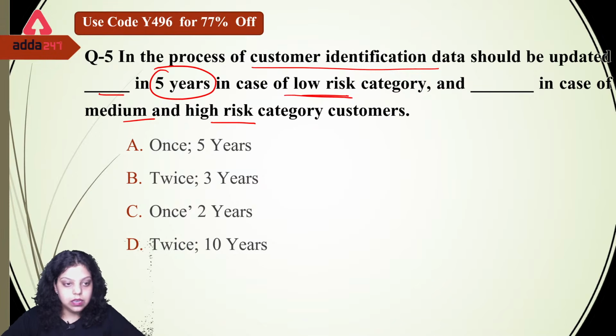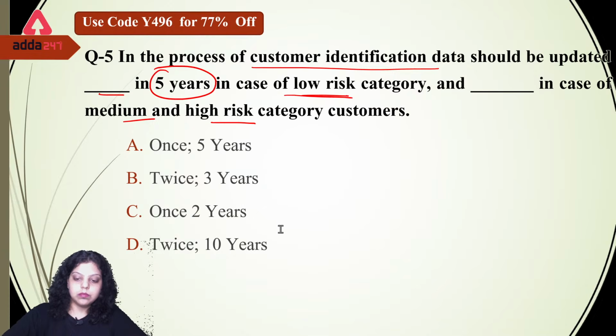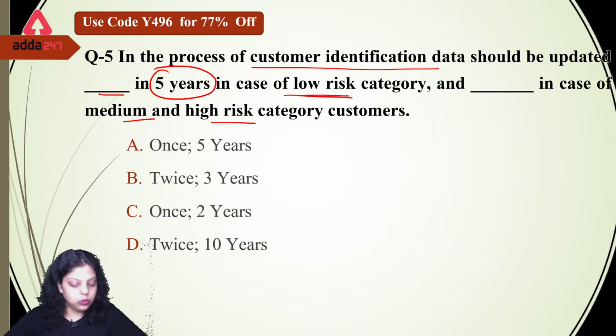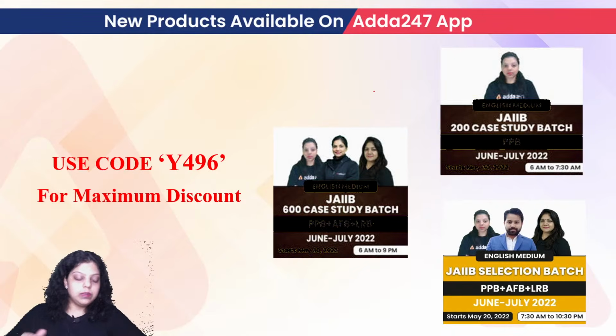Hemant is saying C, that is once and 2 years. Sakshi is also saying C. Very good. So the right answer is C: in the process of customer identification, data should be updated once in 5 years in case of low risk customer and 2 years in case of medium and high risk customer category. Very good. So let me know out of 5 how many questions you have answered right.